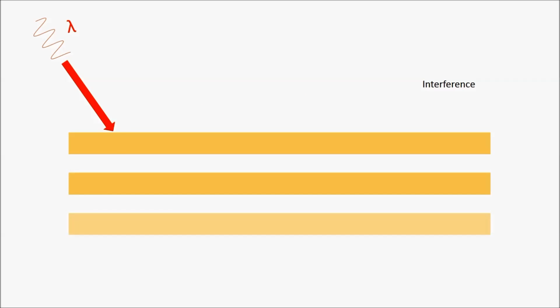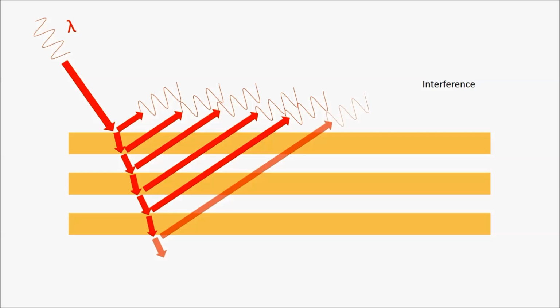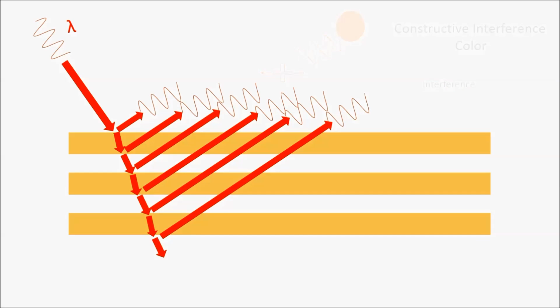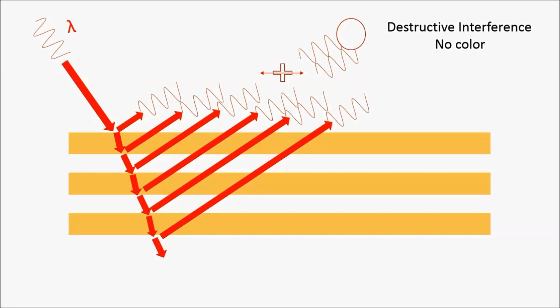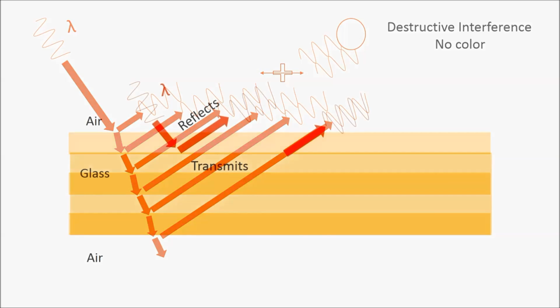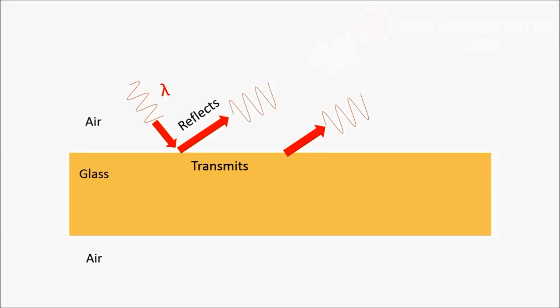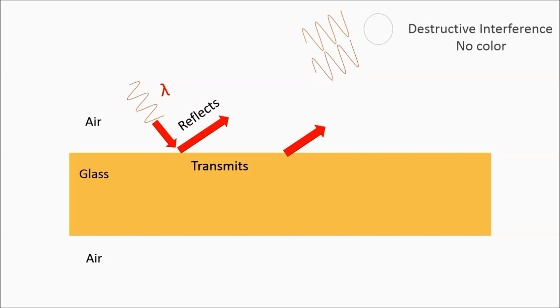By the same principles, in a periodic 1D photonic crystal, if the waves reflected from all interfaces are in phase with each other, we see a constructive interference. Or if the reflections of all interfaces are out of phase with each other, we will then see a destructive interference. So what causes the two waves to be in phase and result in a constructive interference, or the two reflected waves to be out of phase and result in a destructive interference?